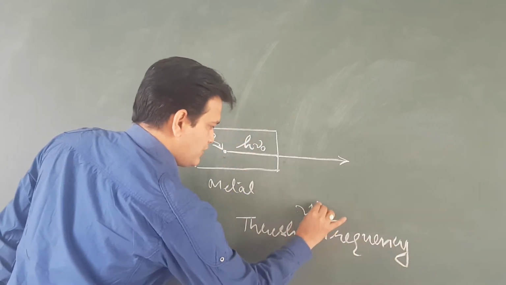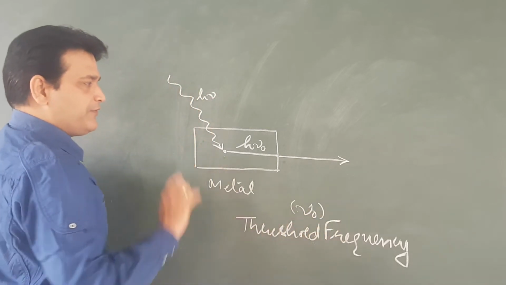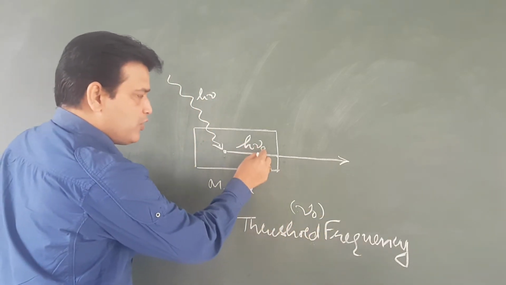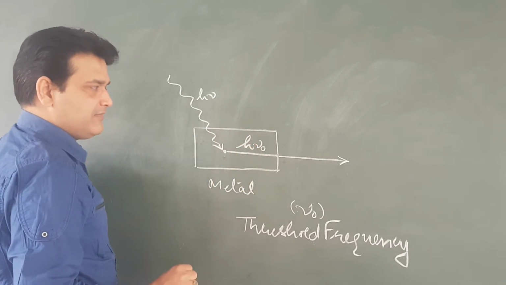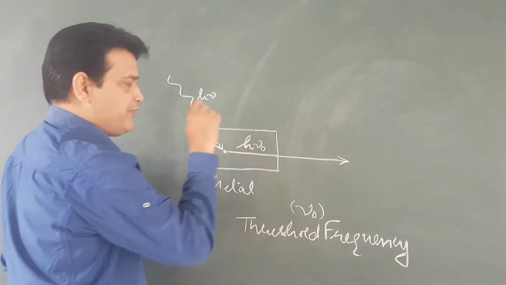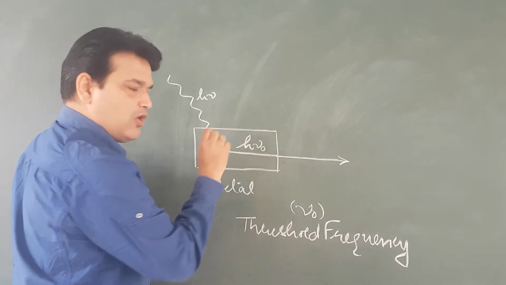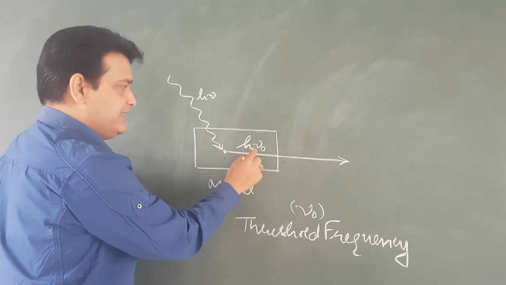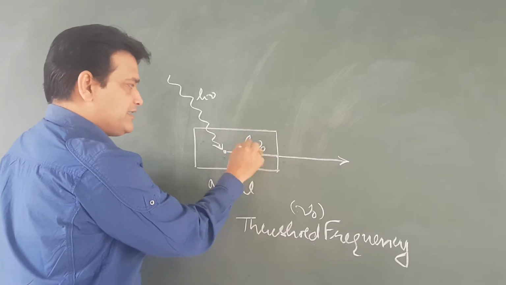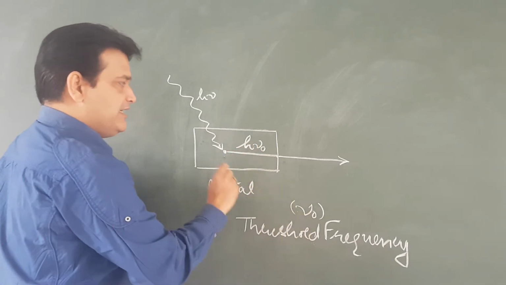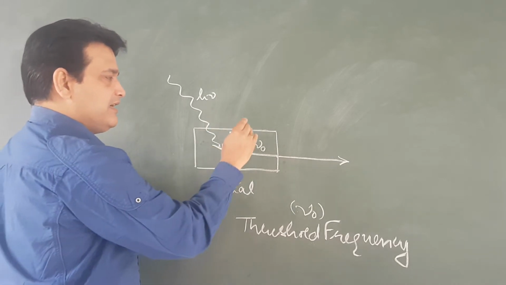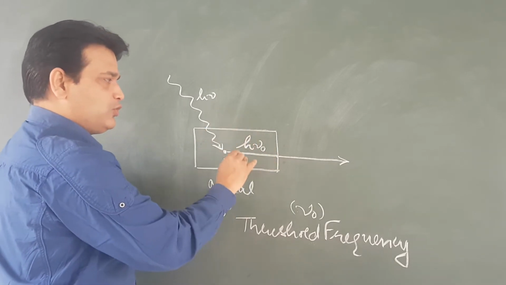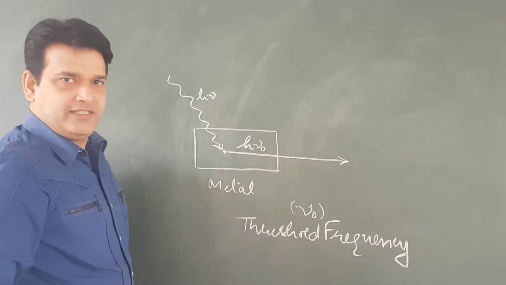This nu naught is called the threshold frequency and h nu naught is called the threshold energy or sometimes work function. This h nu naught is the minimum energy which is required for the photoelectric effect to take place.